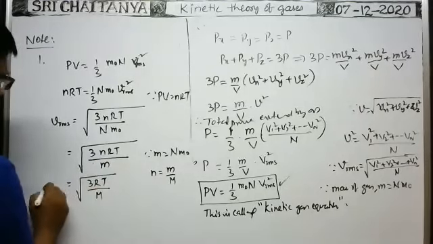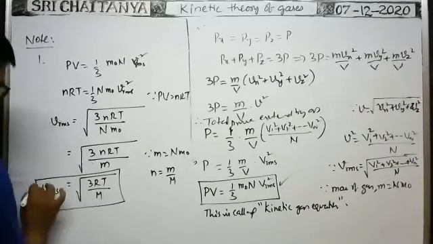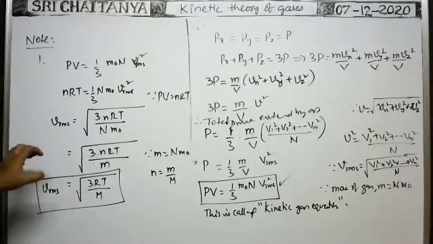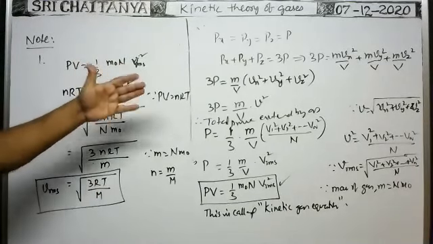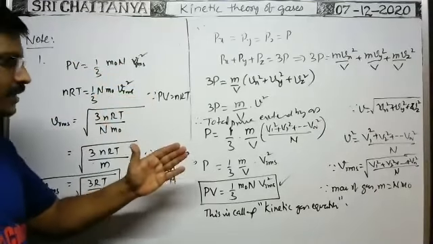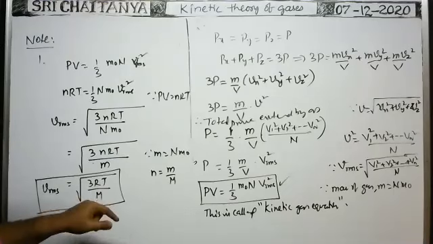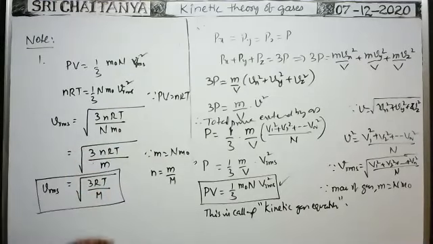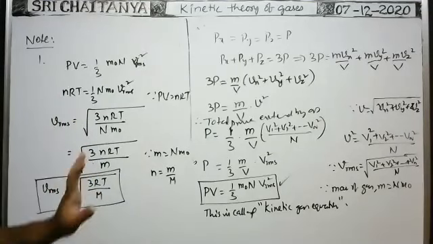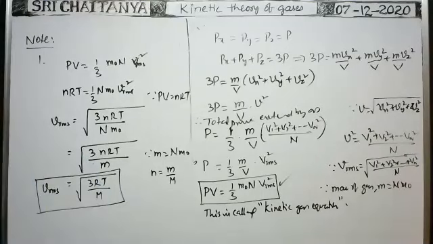That means molecular weight. So RMS speed is equal to, we can write like this. Already previously I have written the formula like this: RMS speed is equal to root 3RT by M. Just now, before this derivation of the kinetic gas equation, I already said RMS speed is equal to root 3RT by M. So in this way, from the kinetic gas equation, we can find the RMS speed of the particle. Of course, derivations are not in our syllabus. Only we have to know the formulas. So this is RMS speed.